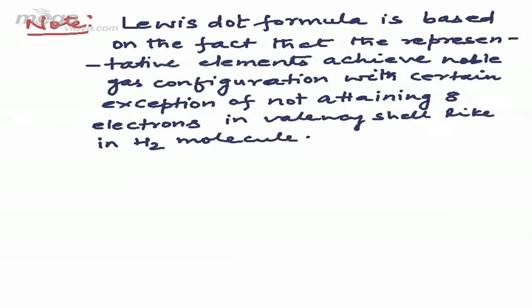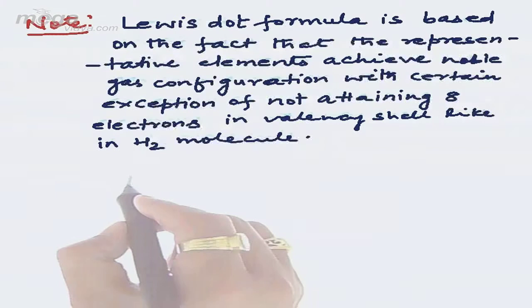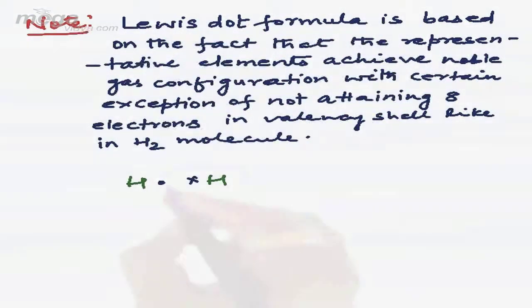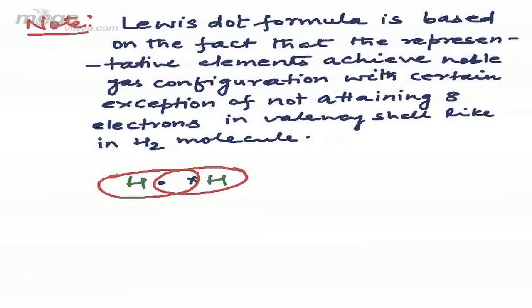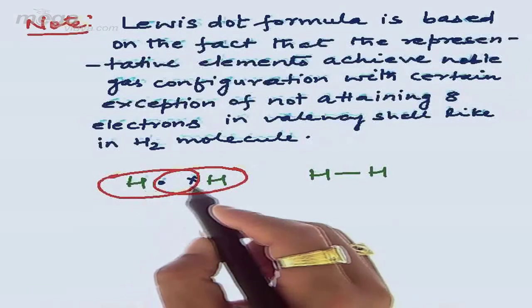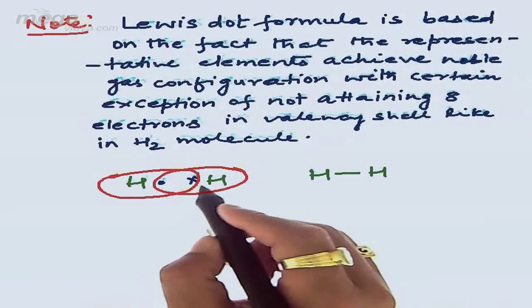The basic fundamental of the Lewis dot formula is that every element involved in the molecule should achieve noble gas configuration, but we also find certain exceptions where elements do not attain 8 electron configuration, like in the case of H2. You can observe in H2 that hydrogen has 1 electron in the valence shell, and to get stabilized the sharing occurs in this way, forming H single bond H. So here the hydrogen atom is attaining a 2 electron configuration, that is, helium configuration.